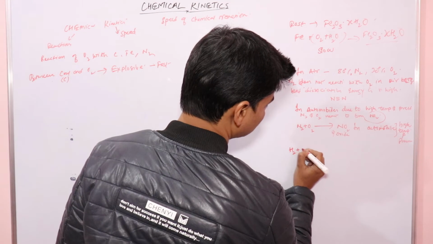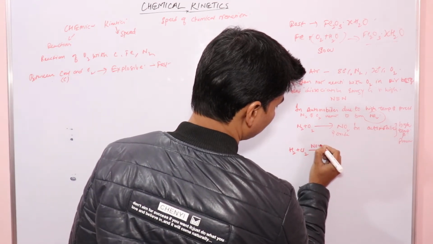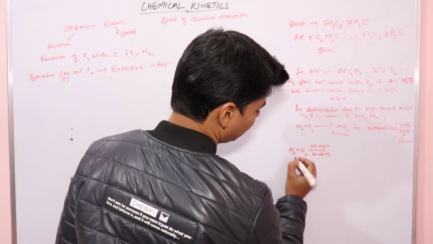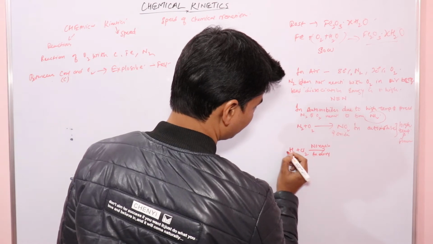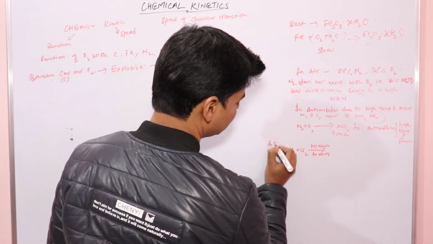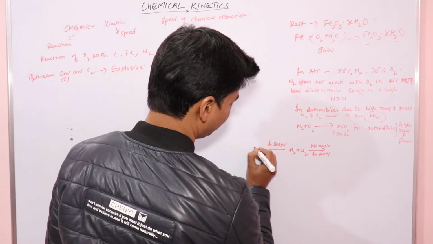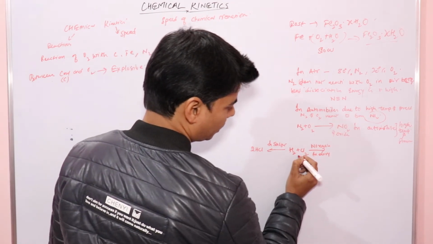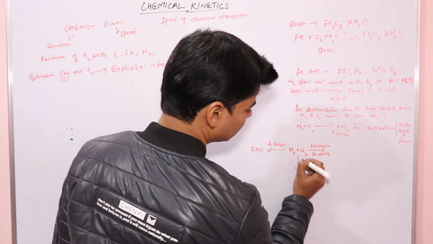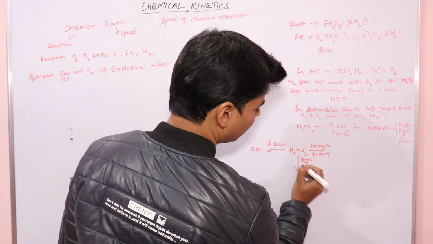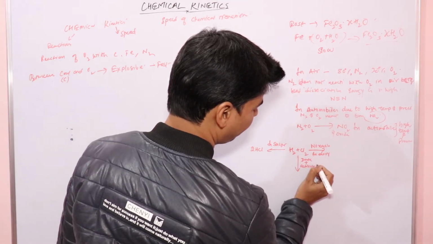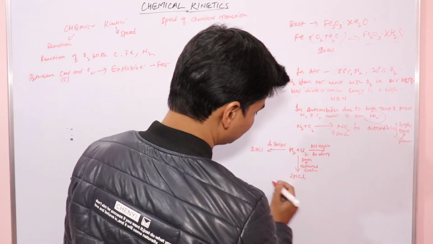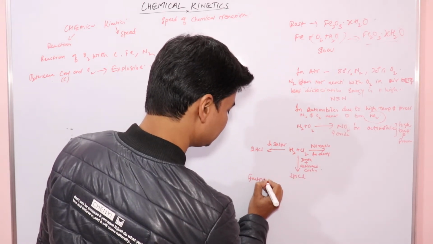So hydrogen plus chlorine, no reaction in dark. If I react the same in sunlight, it will react to form HCl. And if it is in dark plus activated carbon or charcoal, it will form 2HCl. So what are the factors that affected the reaction?